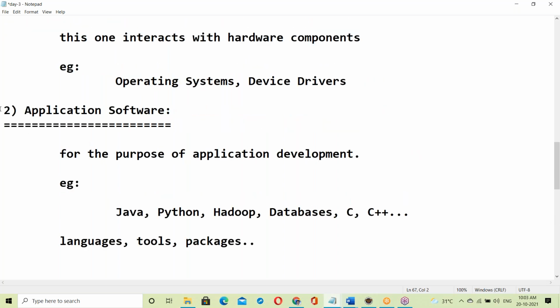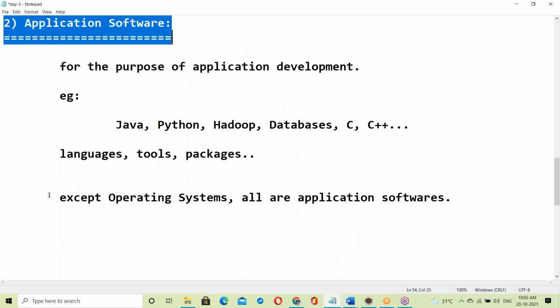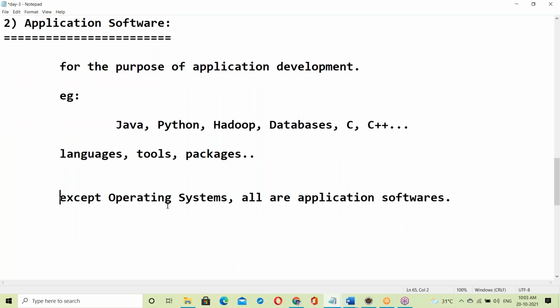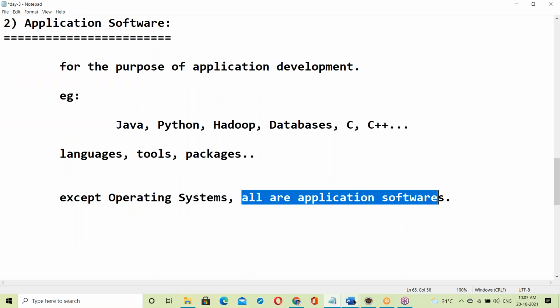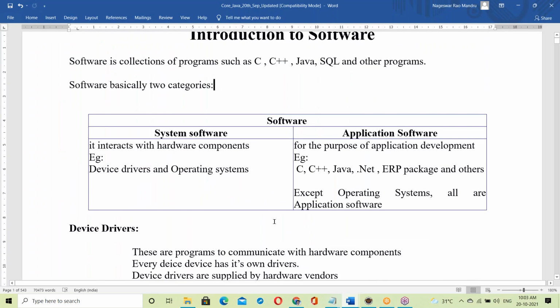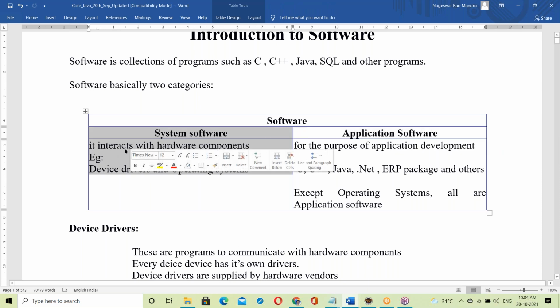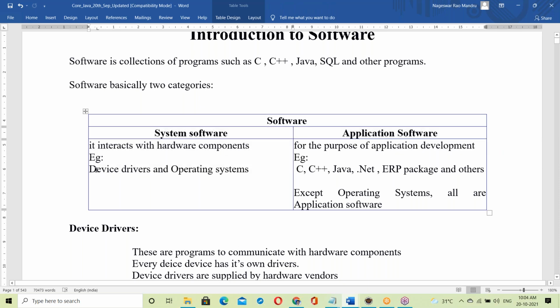So our topic comes under application software. Java is application software. Except operating systems, all are application software. The source document explains the same thing: system software interacts with hardware components, examples are device drivers and operating systems.